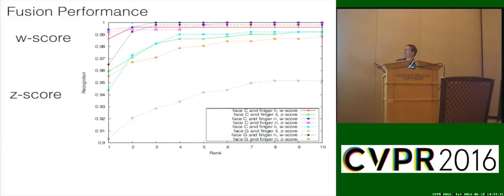So here we have 2 of the algorithms that we looked at, face C and finger LI. Then we have face C and finger RI, face C and LI, RI, and then there's face C and G. The red line here is our W-score fusion, and the green line is Z-score fusion, which is very standard. In Z-score fusion, you take the standard deviation and divide by it to normalize the scores, and then use that.